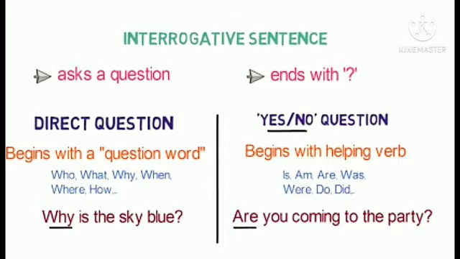Direct questions begin with a question word, that is what, who, why, when, where, how. Example, why is the sky blue? And yes/no questions begin with a helping verb. Example, is, am, are, was, were, do, did. Example, are you coming to the party?